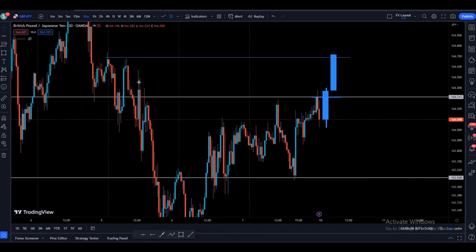Although we have some wicks and rejection on the left hand side, but if we trade during a high volume session like London session or the New York session, then we can anticipate the price to break through these wicks and rejection area. At the same time, if we get a candle closing below this area, then it becomes a pretty high probability for the price to come down and retest the lows or the other side of the range or the next support. So that's it, guys. This was the small analysis on the gold and GJ from the monthly to the 30-minute time frame.